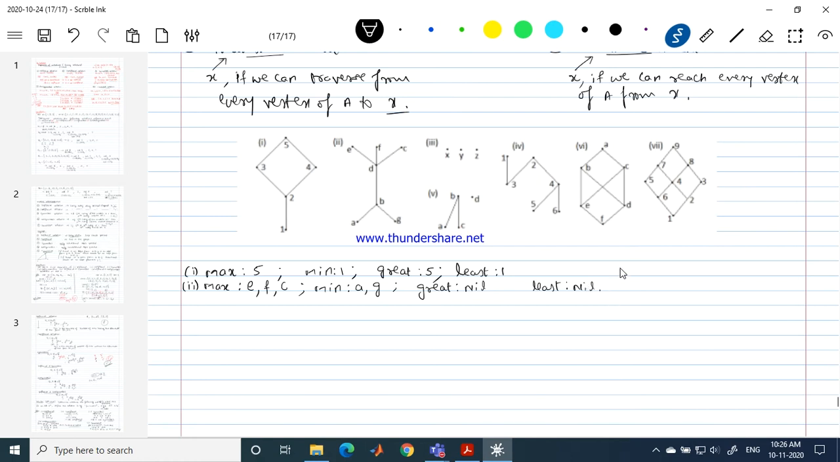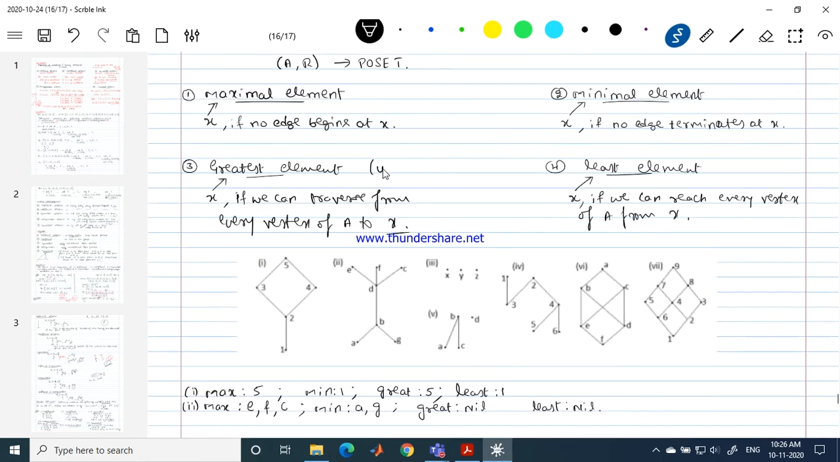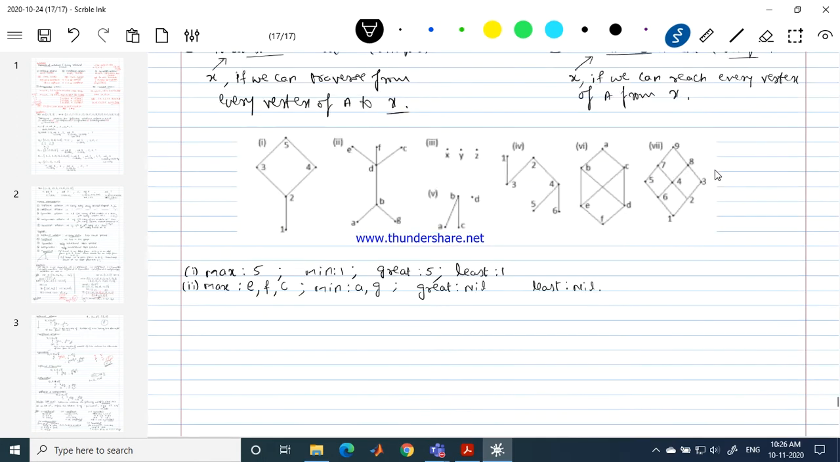And one more point: greatest and least is always unique. So please keep this in mind. We cannot have more than one greatest and more than one least element. But that is not the case with the maximal and minimal element. We can have more than one. And keep this in mind: if you get only one maximal element and only one minimal element, then definitely you can say that the greatest element is the same as your maximal element, and the minimal element is the same as your least element. These two will be the same and these two will be the same. When you have more than one, this may be your situation.